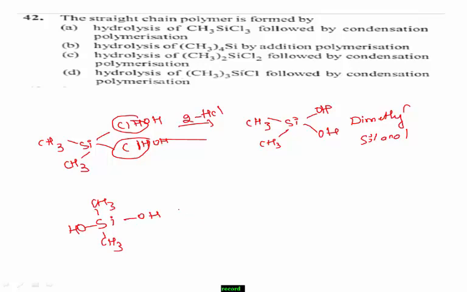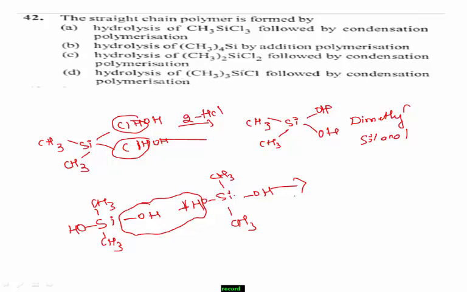When it is combined with another (CH3)2Si(OH)2, this OH and this H combine to eliminate water, then the remaining part is HO-Si(CH3)2-O-Si(CH3)2-OH.